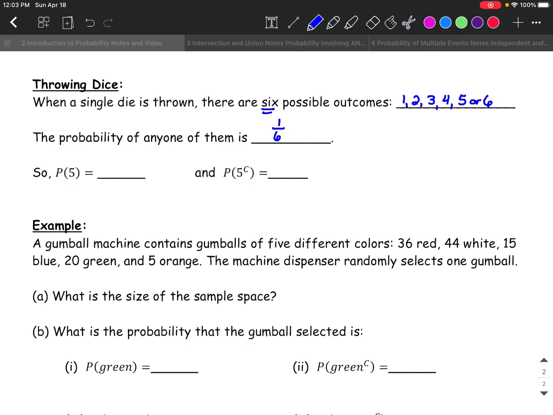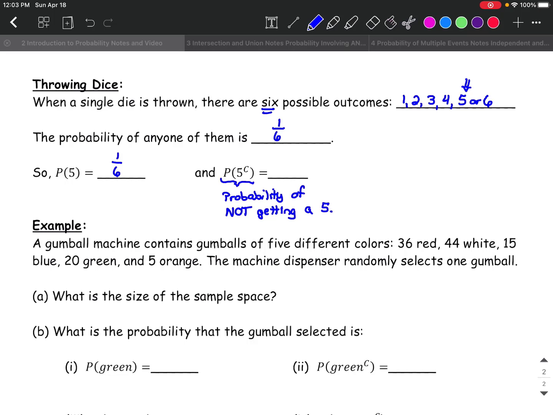So in other words, the probability of getting a 5 is 1 out of 6 because only one of those numbers is a 5, and there's 6 possible numbers. Well, this P(5^C), that's the probability of not getting a 5.